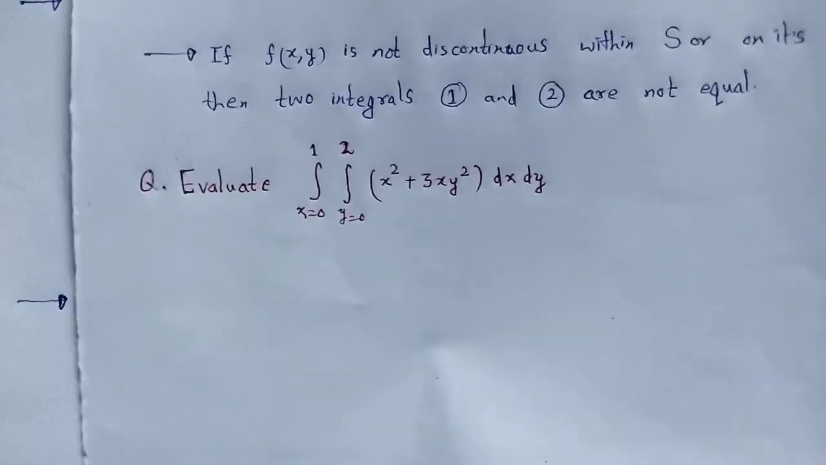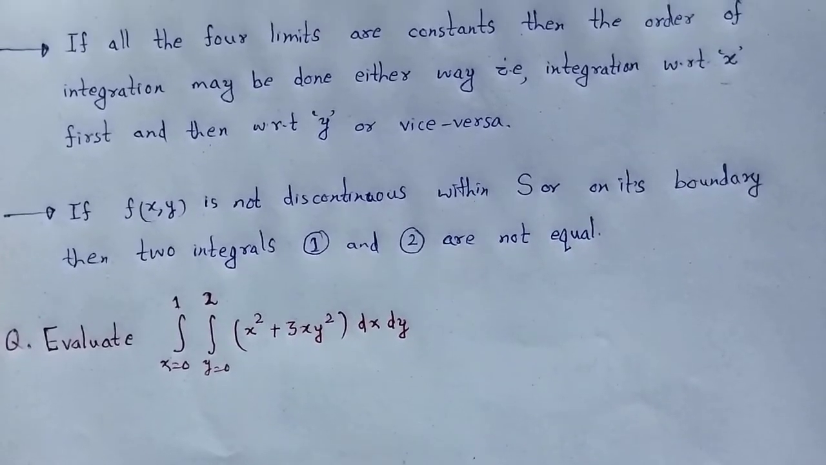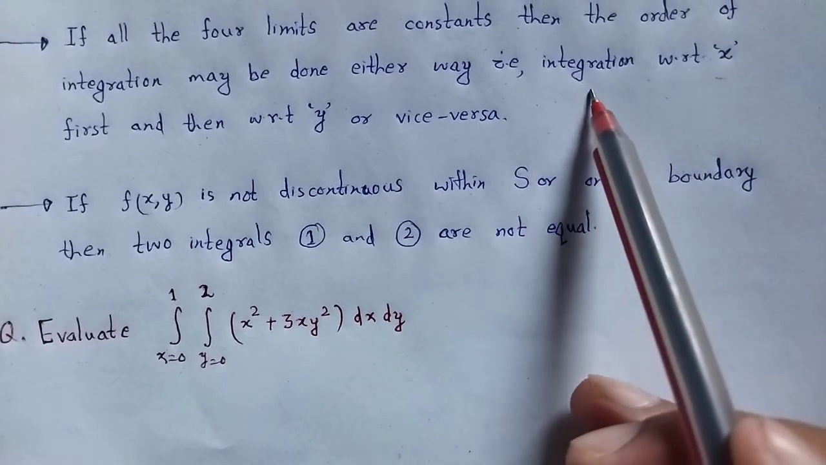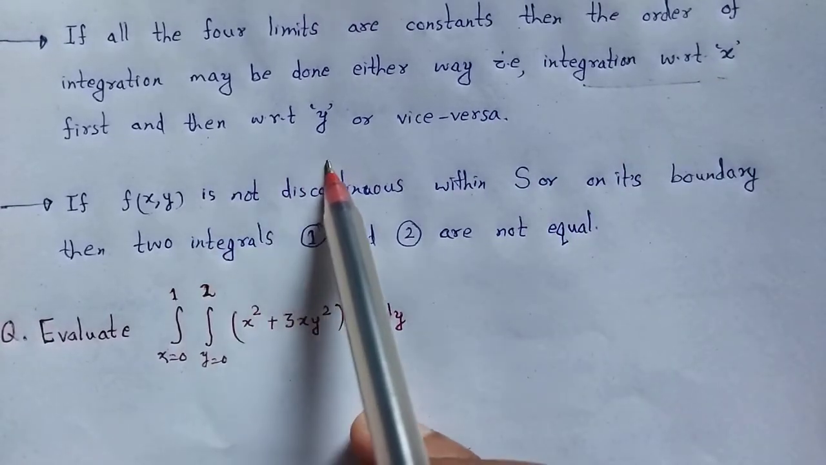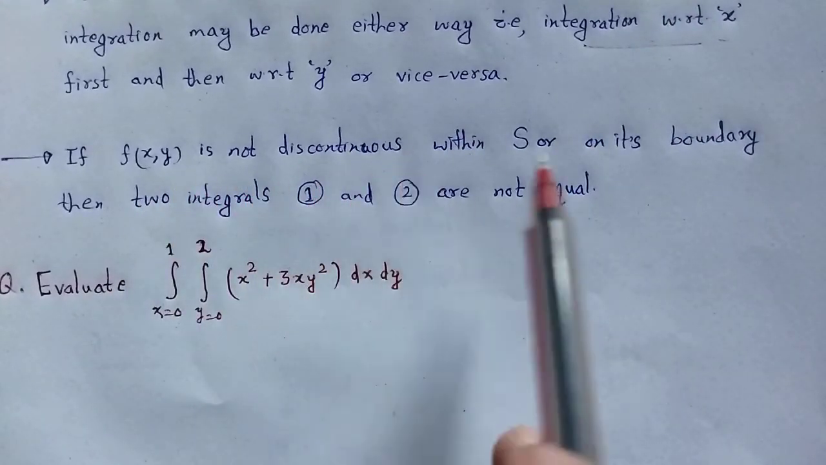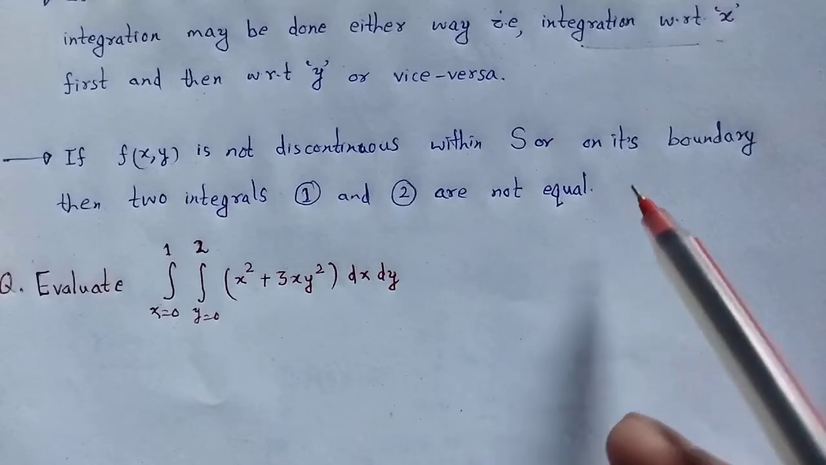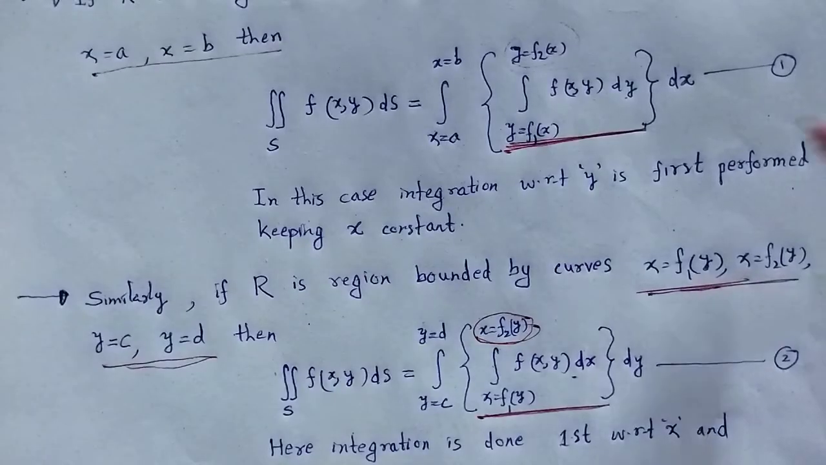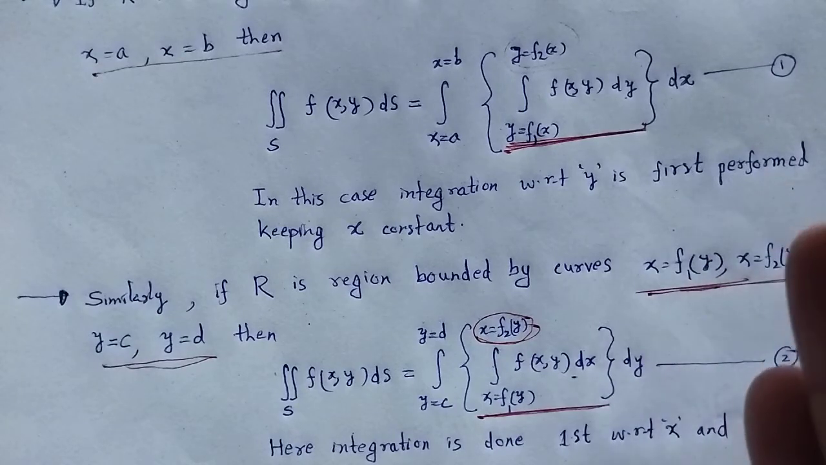If these four limits, that is the limit of x and the limit of y, are constants, that's why we have to integrate with respect to x first and then with respect to y. Again, if f of x y is not discontinuous within the region S or its boundary, then the two integrals 1 and 2 are not equal. Look at this, these integrals are not equal.